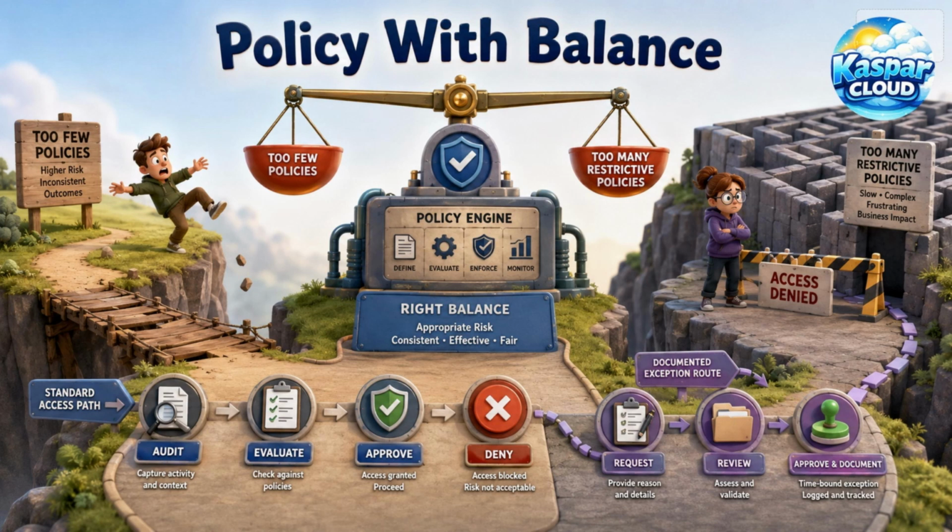Audit policies can be used before deny policies to understand impact. This staged approach reduces disruption and helps teams adapt. Governance should feel like a safety system, not a punishment system. The best landing zones make the secure path the easiest path.